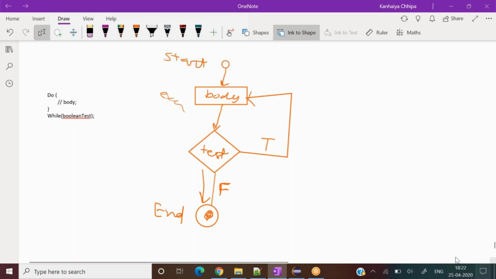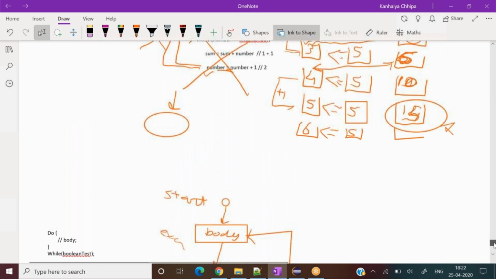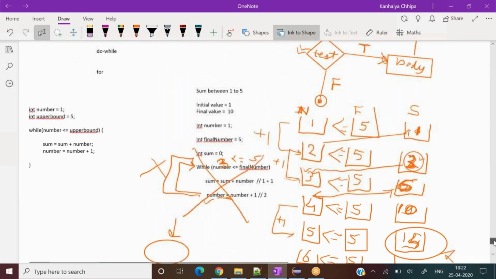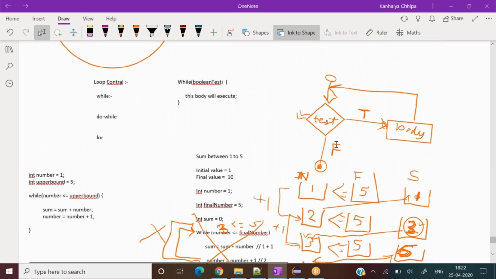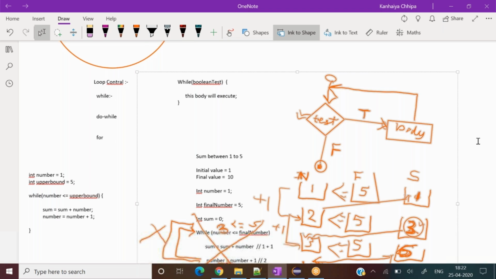That was applicable earlier also, for while also. If I show you the while also, the body part was below that. See here, the body part is here. First checking the condition, then executing the body. So there also it has become false. That is why it did not go to the body part. But here it has gone.